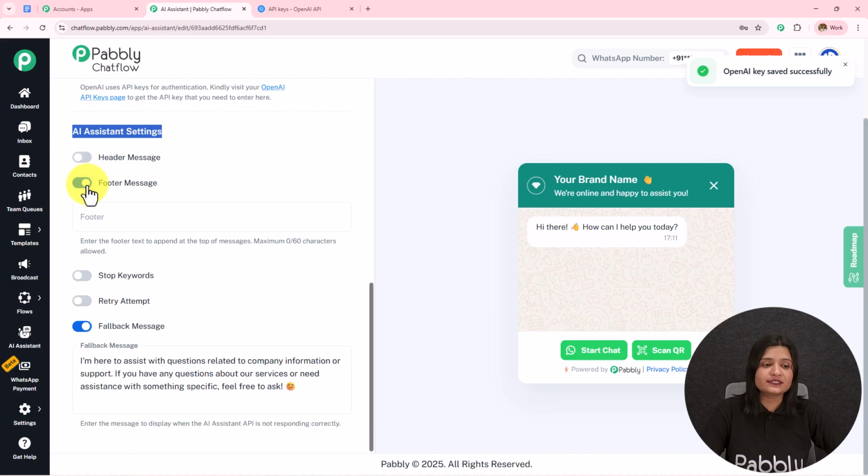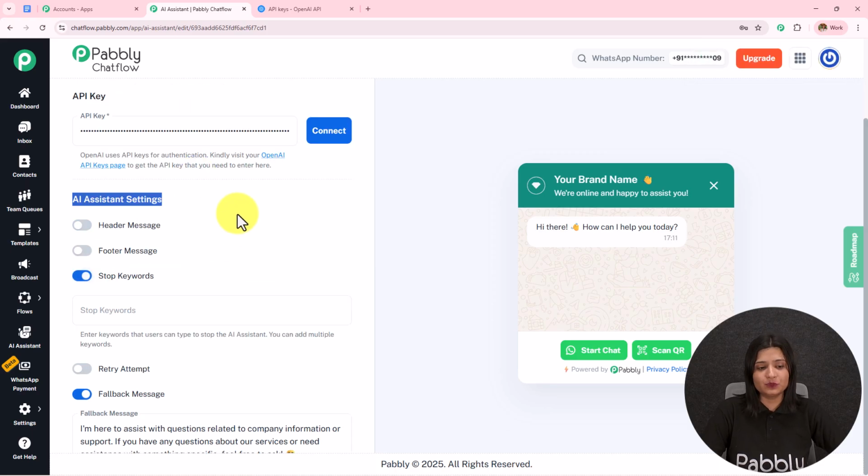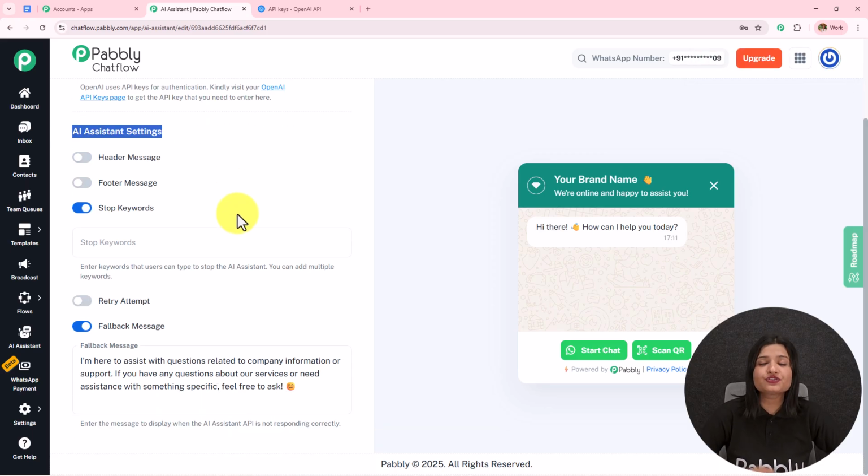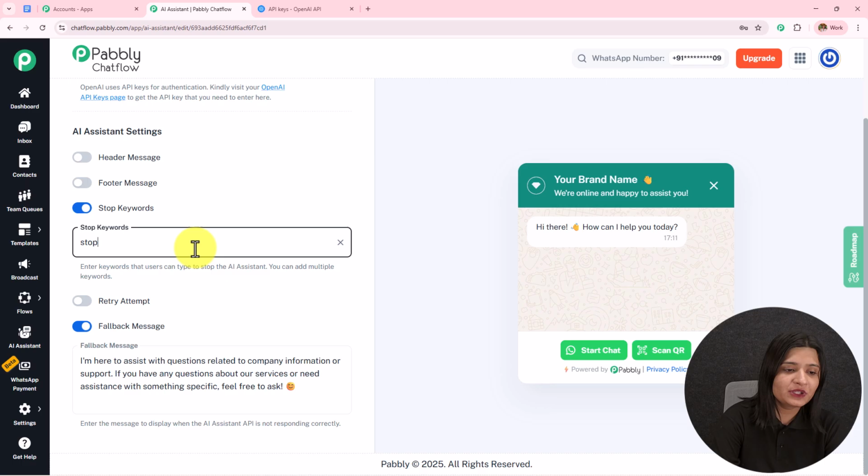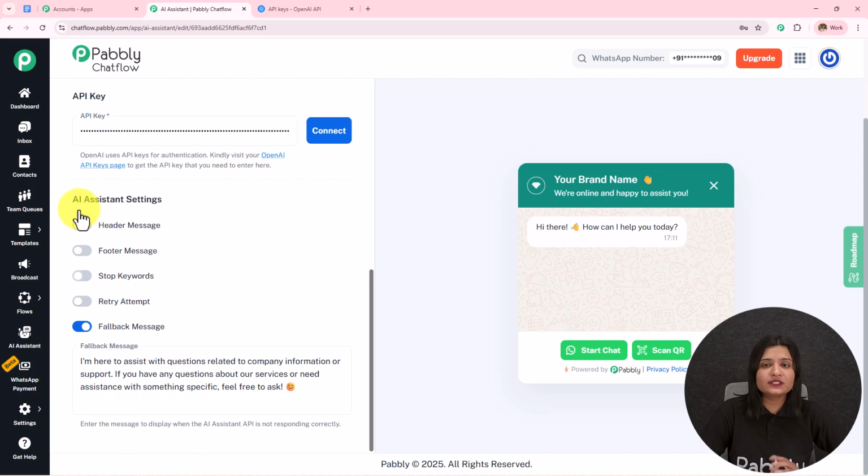I'm going to toggle this off. Now we have the stop keyword. So when the customer wants to stop getting the reply from the AI, they can simply enter any word, which will be the stop keyword, and based on that keyword, the AI will not answer further. So let's suppose I'm going to enter the stop keyword as stop and press enter, and in this manner I have entered the stop keyword.